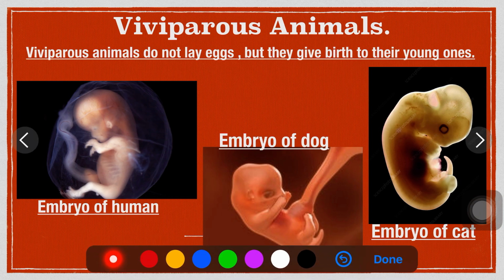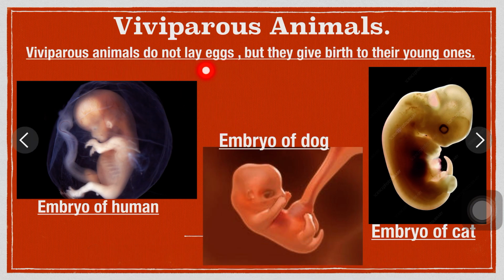Viviparous animals. These animals do not lay eggs, but they give birth to their young ones. Viviparous animals are those in which fertilization and embryo development occur inside the individual. Humans are viviparous. Mammals such as cows, monkeys, chimpanzees, dogs, cats, etc. are viviparous. As you can see, the embryo of a human, the embryo of a dog and the embryo of a cat.